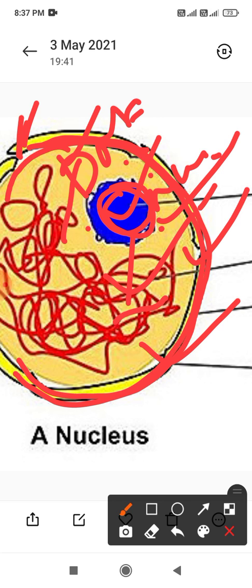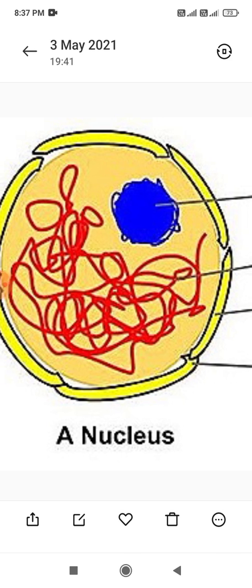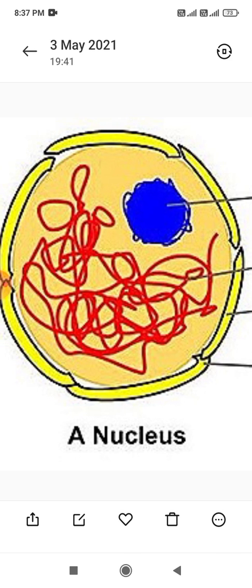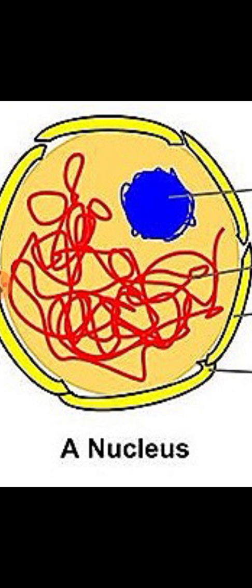Once again, children, you can see and observe the nucleus very clearly. It was discovered by Robert Brown in which year? 1831. Yes, very good.